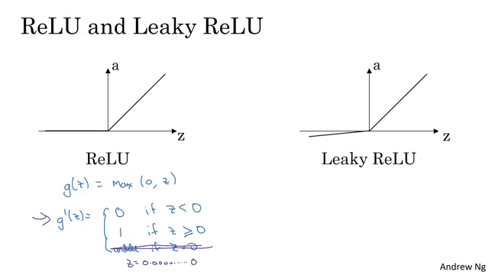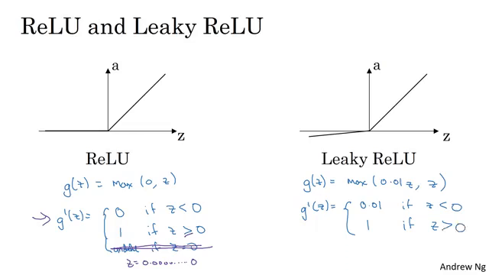And finally, if you are training a neural network with the Leaky ReLU activation function, then g of z is going to be max of, say, 0.01 z, comma z. And so g prime of z is equal to 0.01 if z is less than 0, and 1 if z is greater than 0. And once again, the gradient is technically not defined when z is exactly equal to 0. But if you implement a piece of code that sets g prime to either 0.01 or to 1, either way, it doesn't really matter. When z is exactly 0, your code will work just fine.